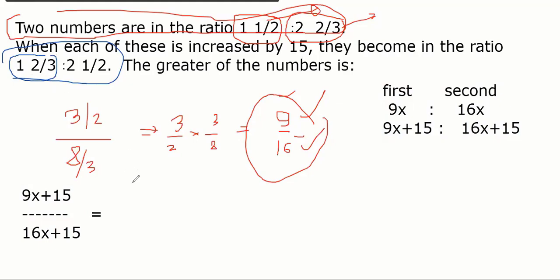Yes, sir. How much will it be? 1 2 by 3 is 5 by 3. So 5 by 3 is this, and the ratio, tell me the other one also. 5 by 2. 5 by 2. This is the final equation, guys.